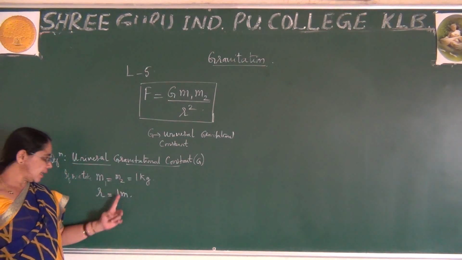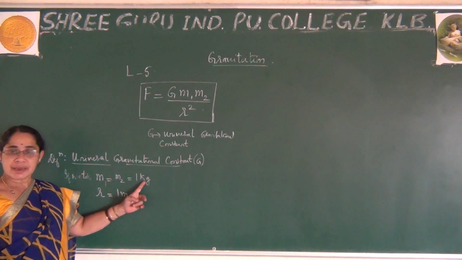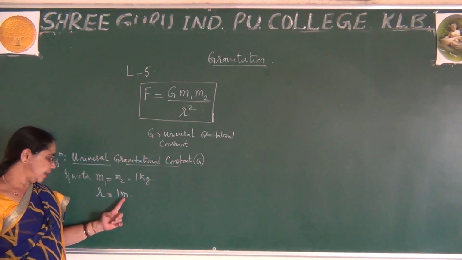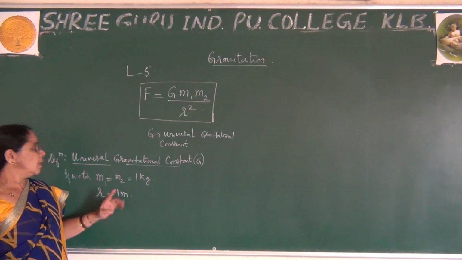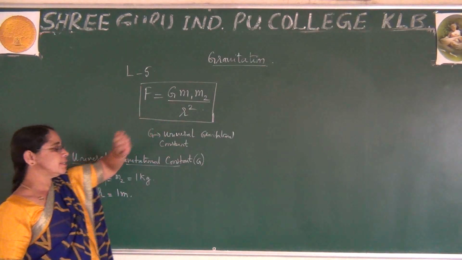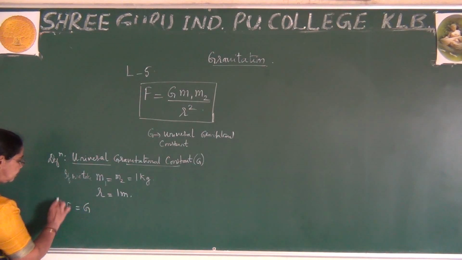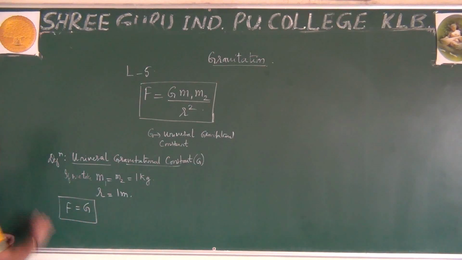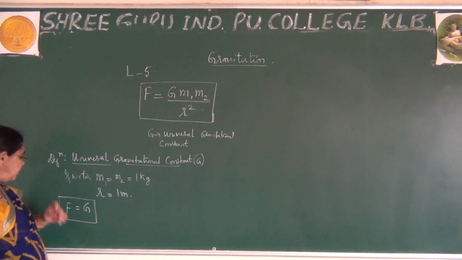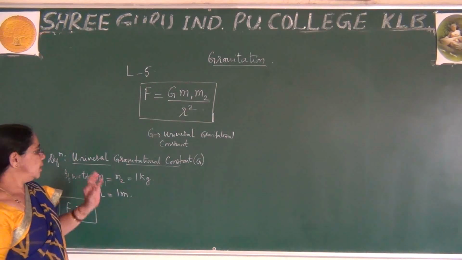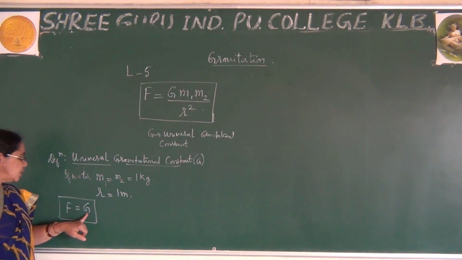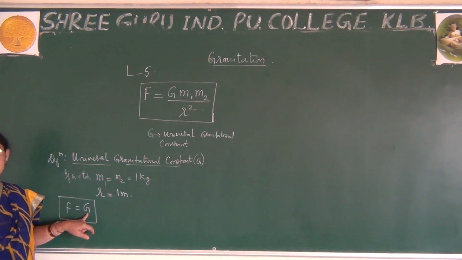I am writing this in the SI system, so be aware, I have written 1 kg, and here it is 1 meter. If I substitute all this, then finally we get F is equal to G, where this G is called the universal gravitational constant.